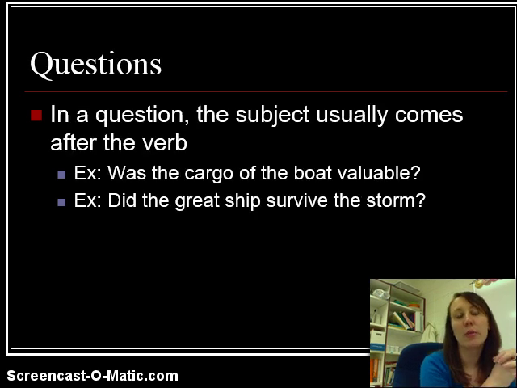The third way that we have a subject come after the verb is in a question. If we said, "Was the cargo of the boat valuable?" Again, the subject of the sentence is cargo. We're asking about the cargo. Was is your verb. And same thing for the second example. Ship is your subject, and did survive is your verb. So in that question, the subject is kind of coming in the middle of the subject and the verb.